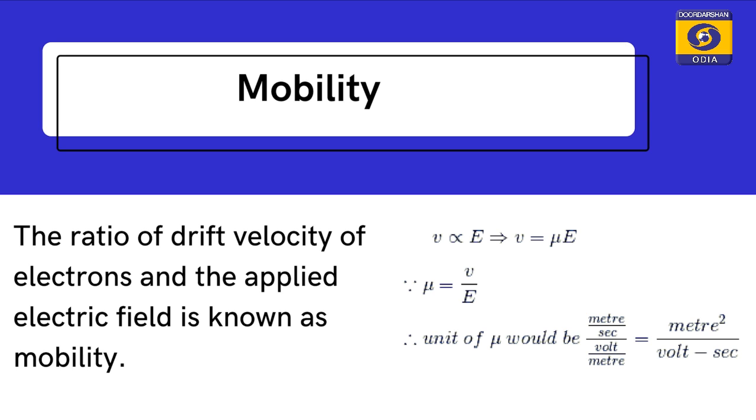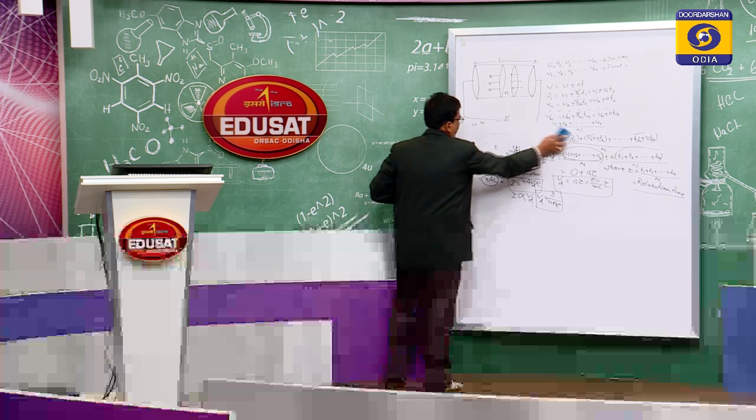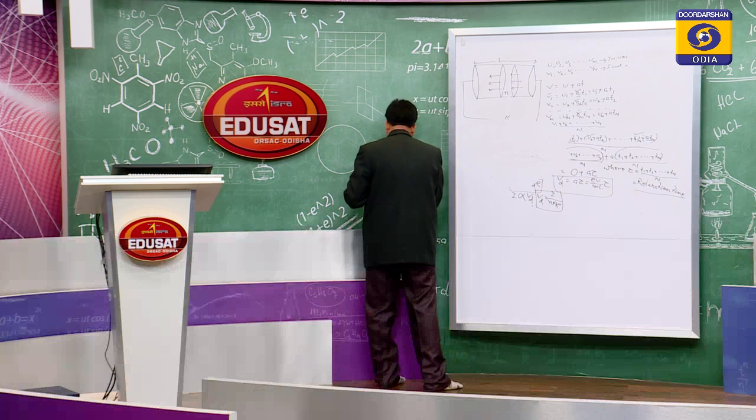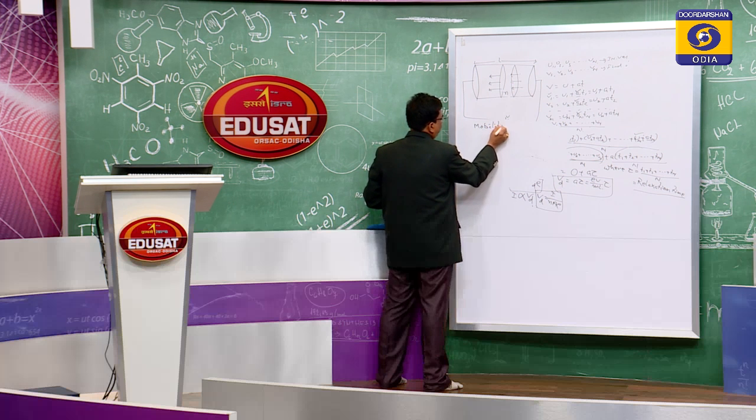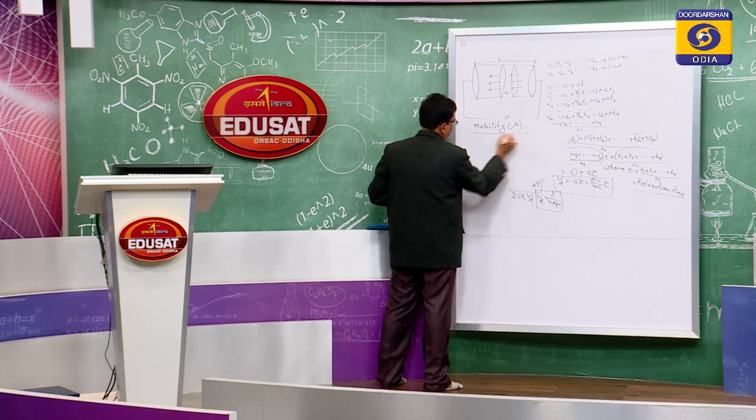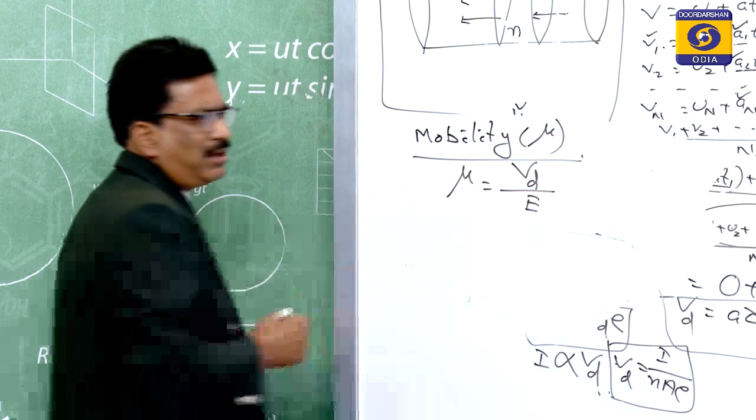Mobility is defined as the ratio of the drift velocity to the electric field intensity. If it is the drift mobility, it will be represented by the symbol mu, so mu is equal to v by E. Mobility means due to the mobile, as you are using the word mobile. So this mobility mu is equal to drift velocity by the electric field.